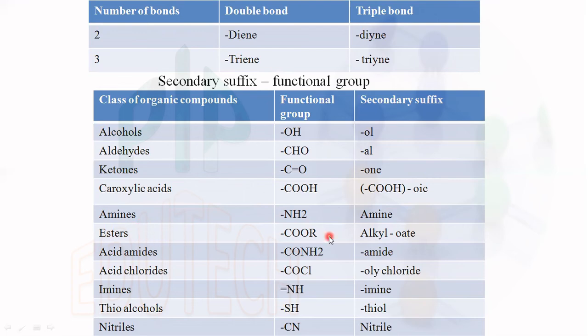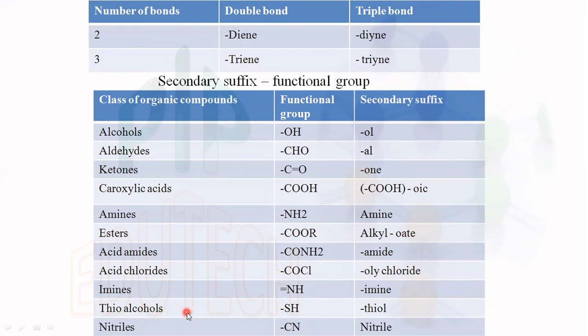Ester, COOR, is called alkyl oate. If it is an acid amide, that means CONH2, it is named as amide. Acid chlorides, that means COCl, are called oyl chloride. Then imines, double bond NH, named as imine.